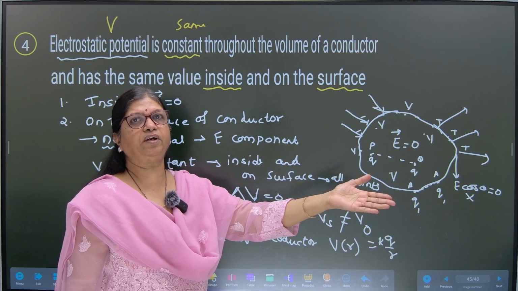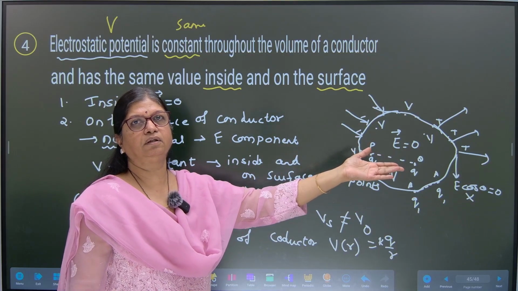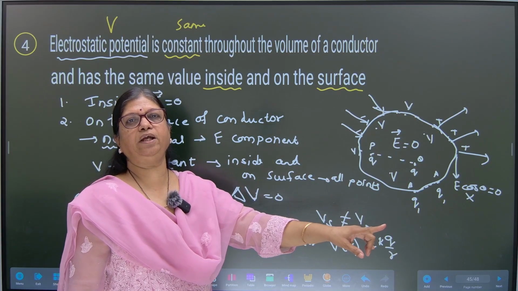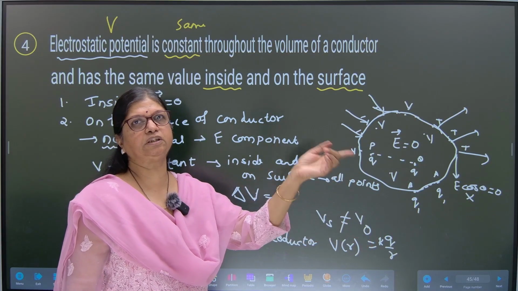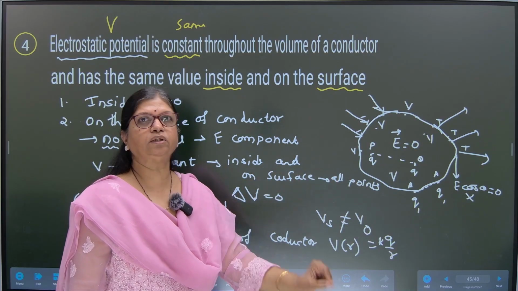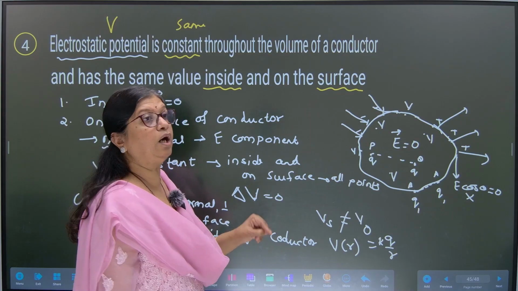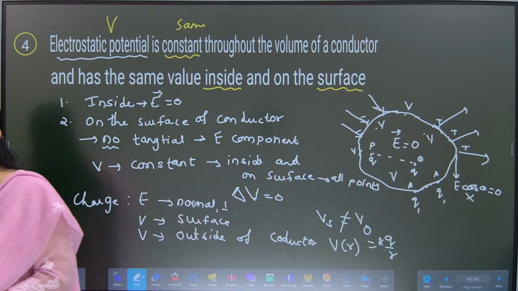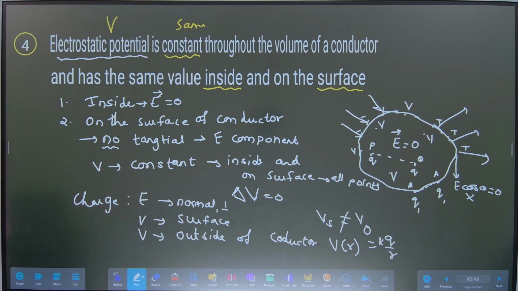Now if I charge this conductor, then the electric field will be normal to the surface, depending upon the positive or negative charge, and potential will also be there on the surface and outside the surface, but their values will be different. This is what you have to remember.